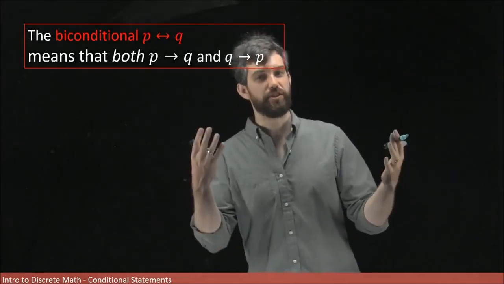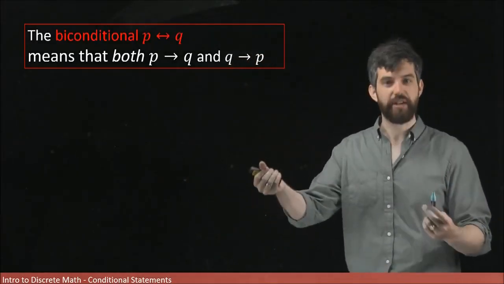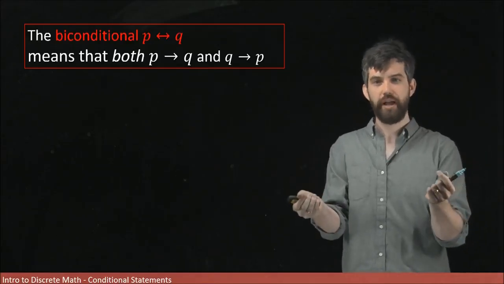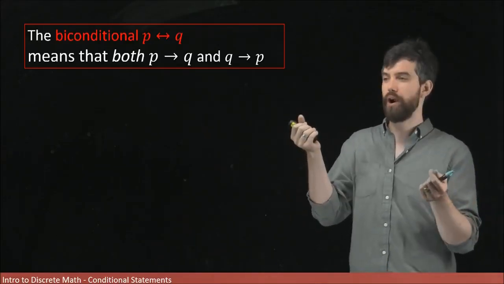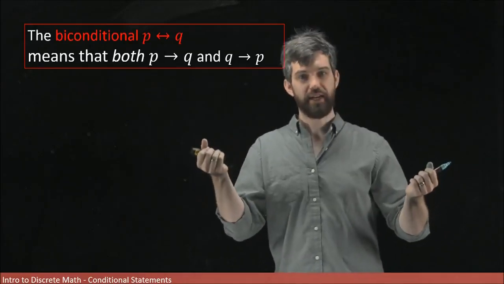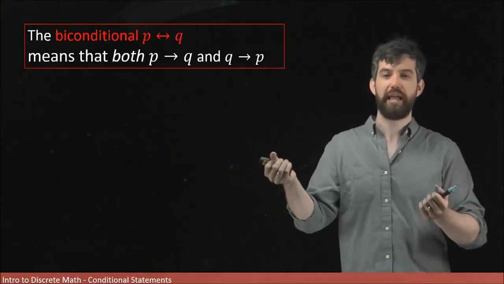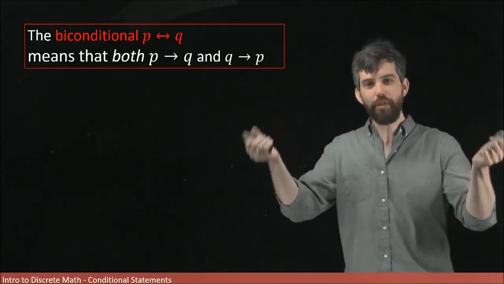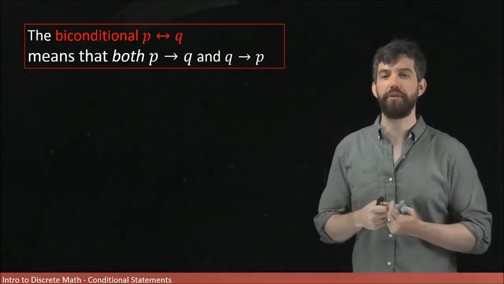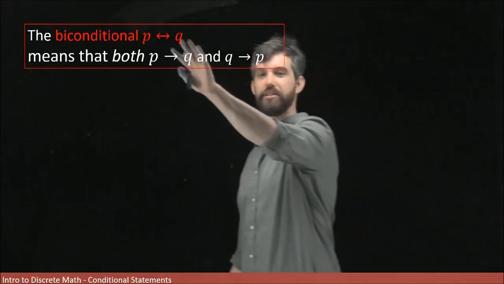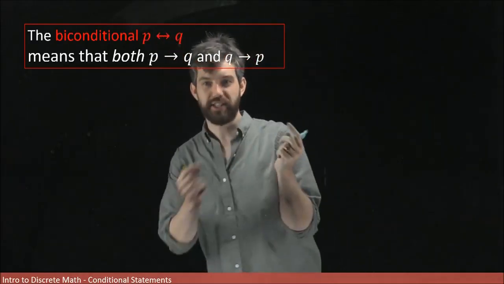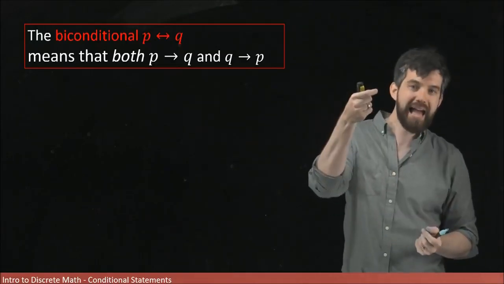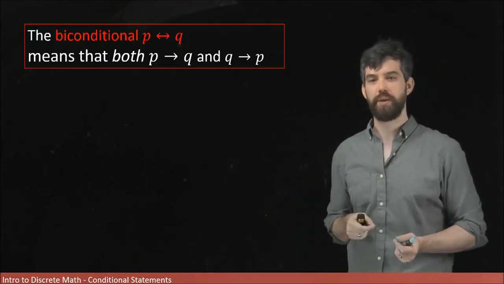While it's true that generally an implication and its converse are not the same thing, they don't have the same truth value, what you can have is a scenario where both directions, the original conditional and its converse, are both true. And when both of those are true, what we can have is something called the biconditional. And you'll notice here that in the biconditional, it's got this sort of double-sided arrow because it's saying that P implies Q and it's the case that Q implies P.